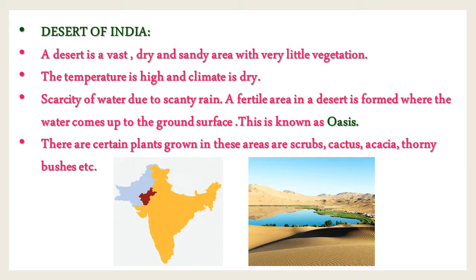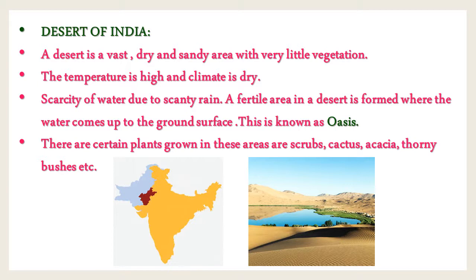Okay, children, next is the features of desert. A desert is a vast, that is, very great in size, huge size, dry and sandy area with very little vegetation. The temperature is very high and the climate is very dry. There is scarcity of water due to scanty rain. What do you mean by scanty, children? Scanty rain means limited rain or insufficient rain.